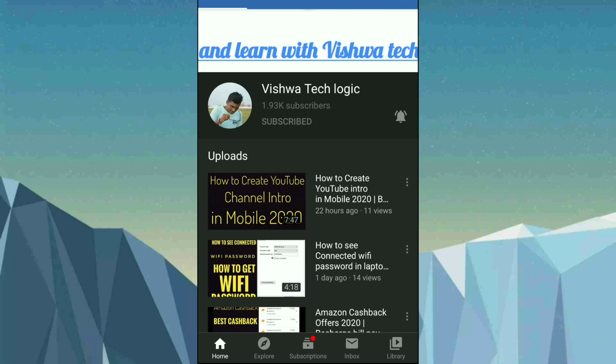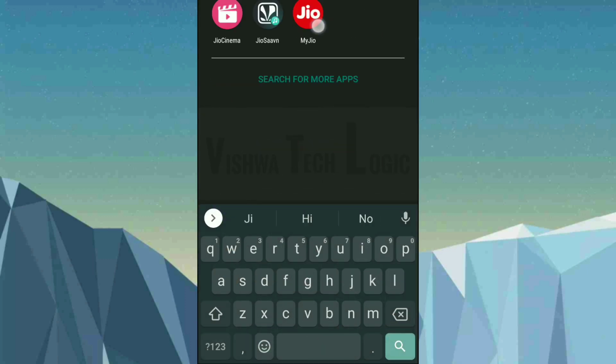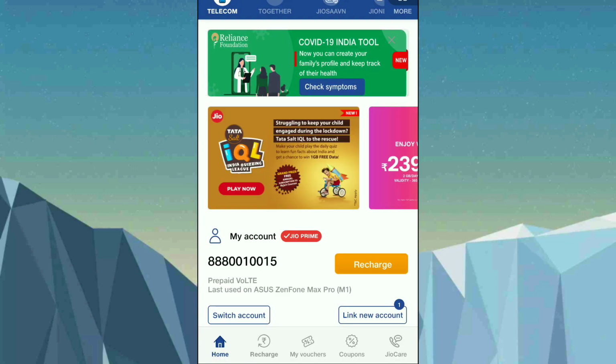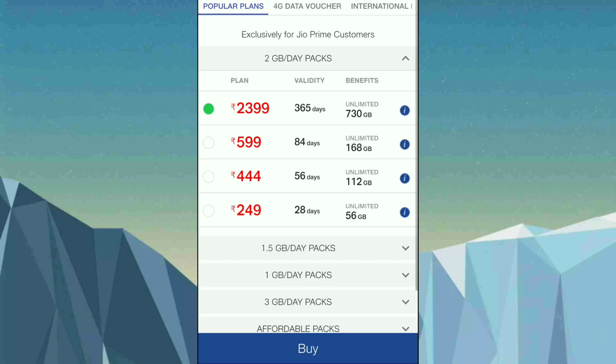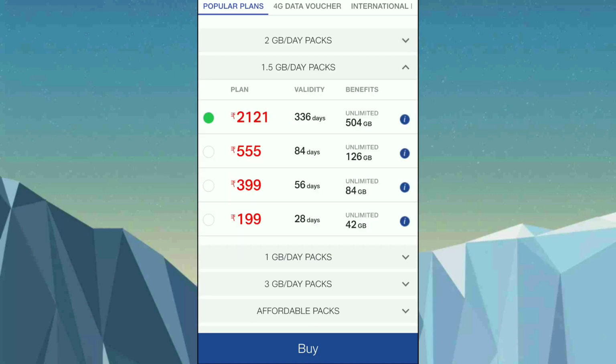So today in this video I am going to show you for the Jio number. So first of all, open the My Jio app. So as you can see here, we are in the My Jio application. So once you click on the recharge, here basically let us take the plan for the 1.5 GB per day. So in this trick I will show you how you can get 50 GB extra data when you are recharging your mobile number.